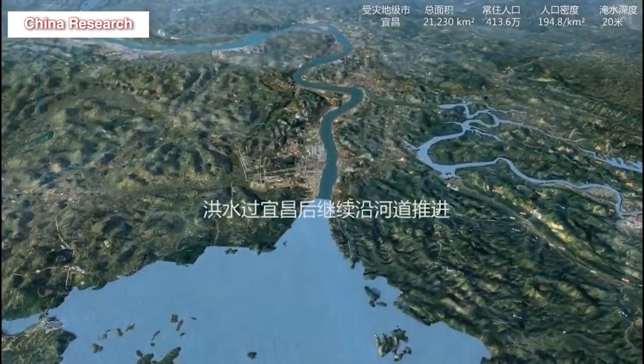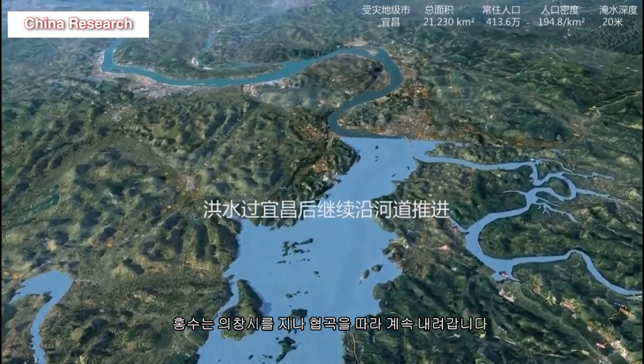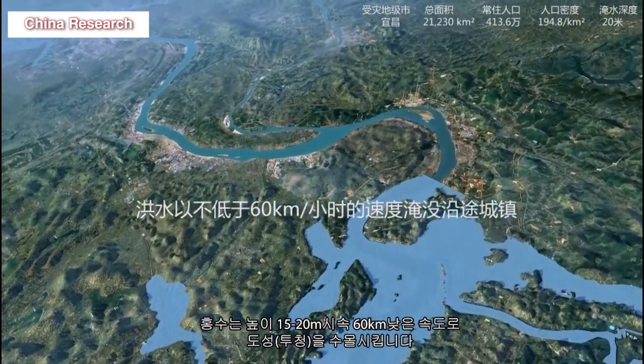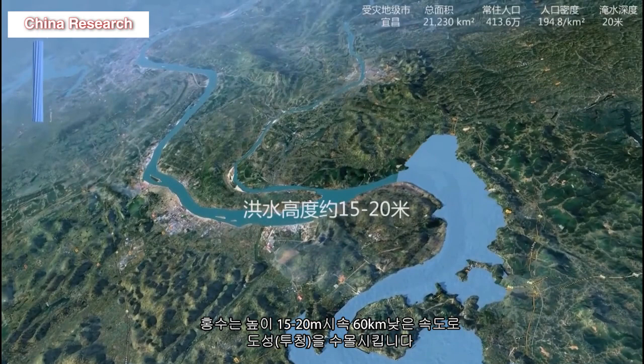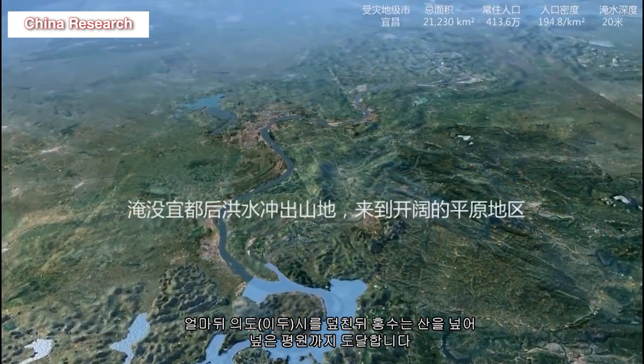At this point, the water stream 20 meters high and 70 kilometers per hour swallows a Shanxi. In 5 hours, the water level in Yichang City reaches 10 meters. The flood continues down the canyon past Yichang City. Floodwaters flood the city at a speed of 60 km per hour, 15 to 20 meters high.